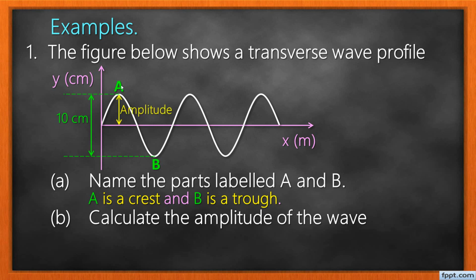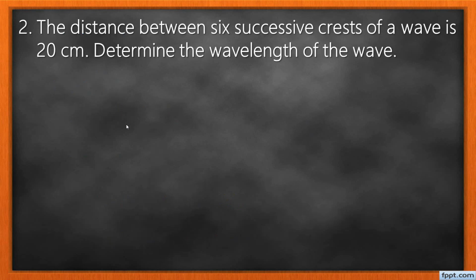Part B says calculate the amplitude of the wave. Remember, amplitude is the maximum displacement of a particle from its rest position. They gave us the distance from the upper peak to the bottom peak. So the amplitude is just half of that length. Therefore, amplitude is 10 centimeters divided by 2, which gives us 5 centimeters.